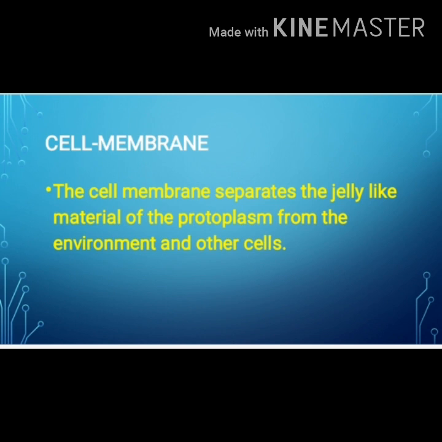First is the cell membrane. The cell membrane is the outer layer of the cell. It separates the jelly-like material of the protoplasm from the environment and the other cells. The cell membrane has protein carriers. They can carry nutrition from the outside to the cell. So this is a function of the cell membrane. In detail we will see when we learn about the plant cell and the animal cell.